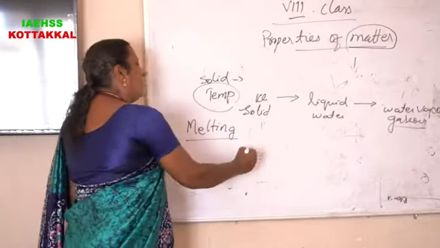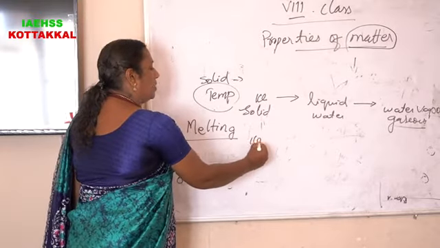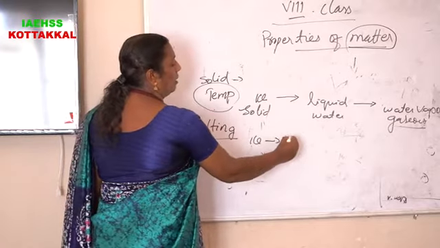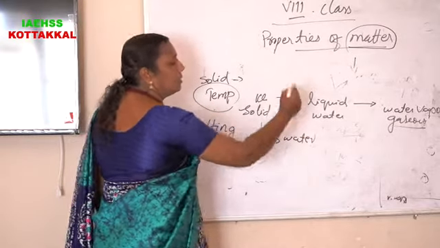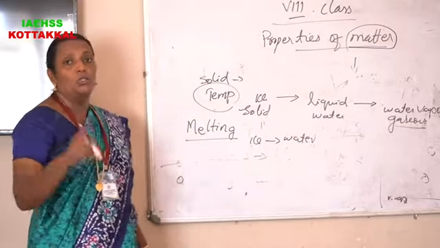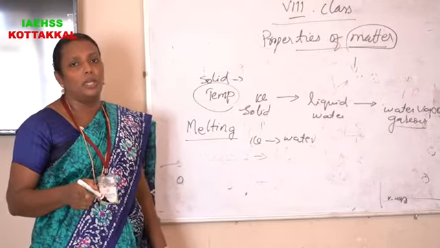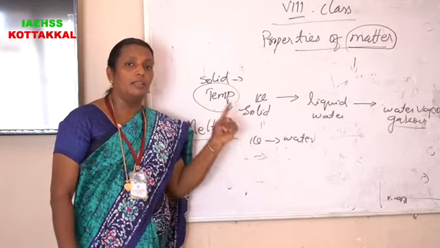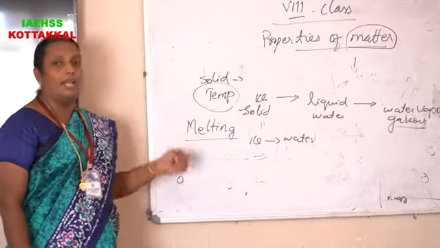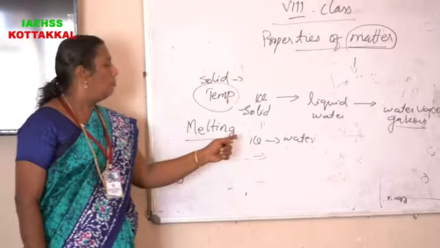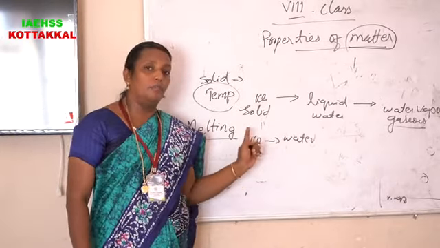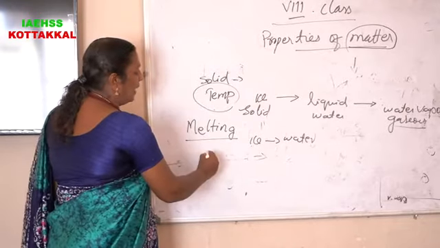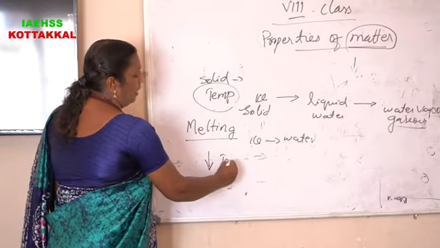For example, same example, ice. When ice melts, it comes to water. Solid changes into liquid state when we increase the temperature. That change is called melting. In example, melting of ice. Then if we decrease the temperature,